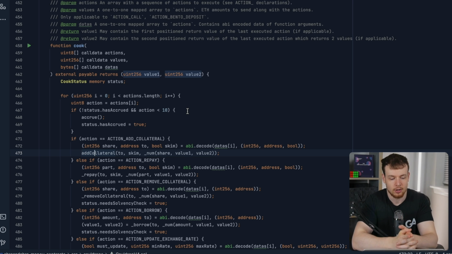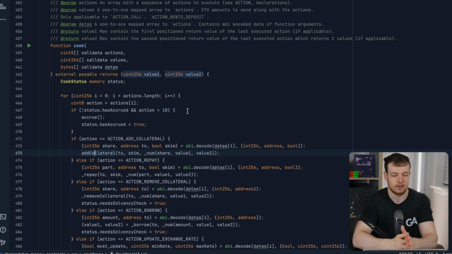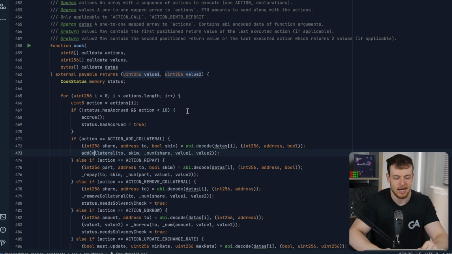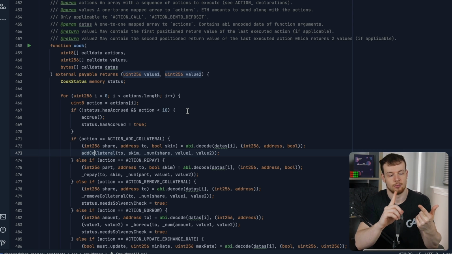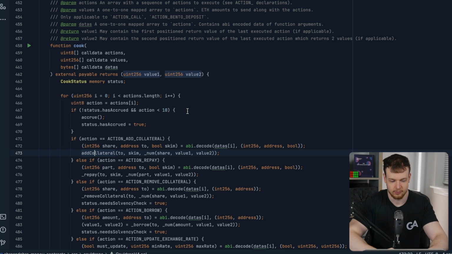Okay, and here we'll see the cook function that automates a lot of different things that could happen. You can do this in a single transaction by passing a list of actions. You can handle depositing into the bento box and then calling the deposit function on the cauldron to be able to synchronously, in a single function call, do the deposit, which we just saw has 2 steps to it.